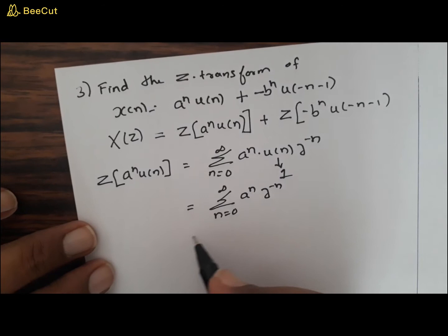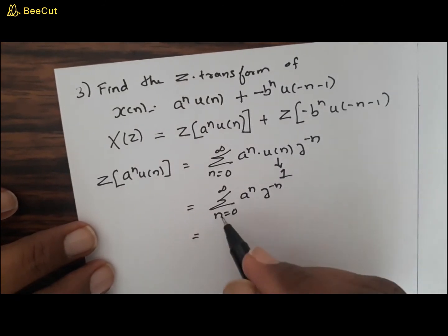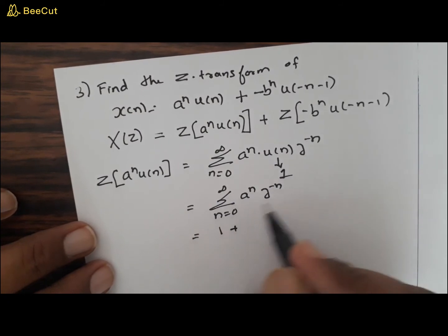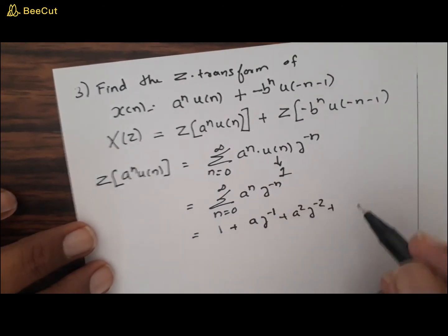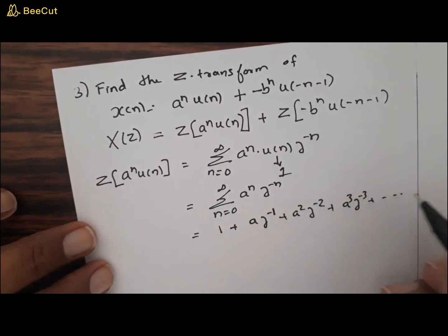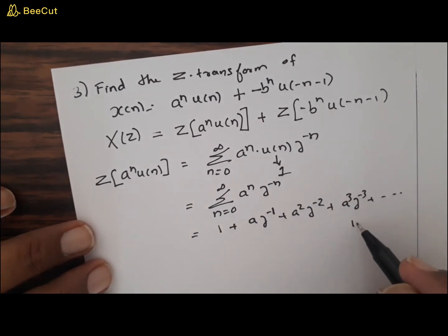Now upon expanding, when you put n equal to 0, the first term becomes 1. The second term, that is n equal to 1, gives a into z raised to minus 1, plus a square into z raised to minus 2, plus a cube into z raised to minus 3, and so on. So this is actually a geometric series of the form 1 plus r plus r square, etc.